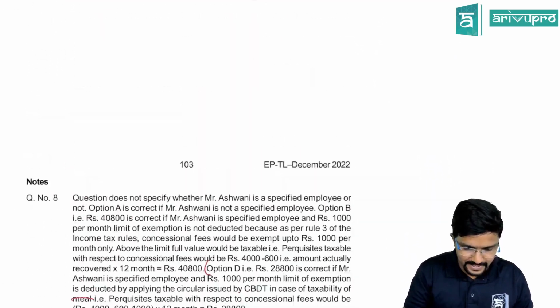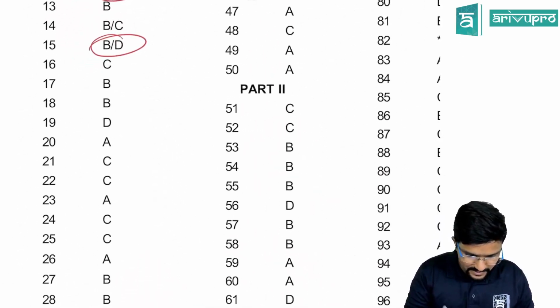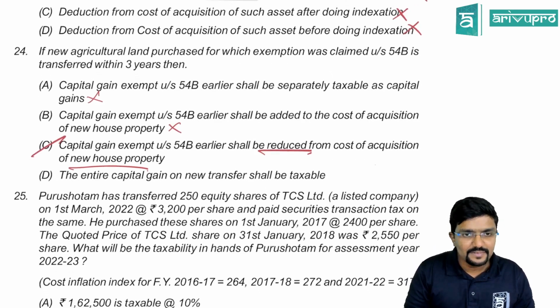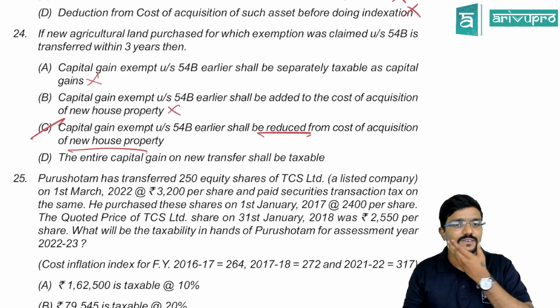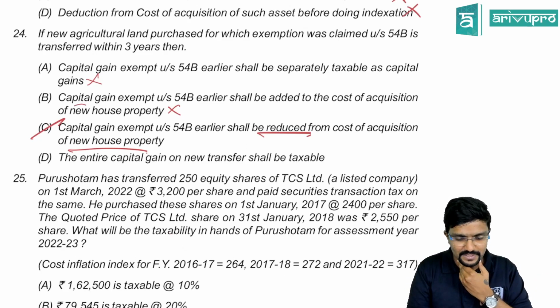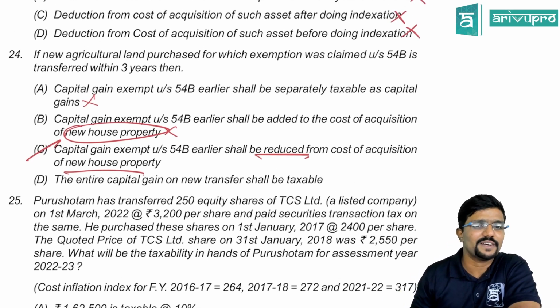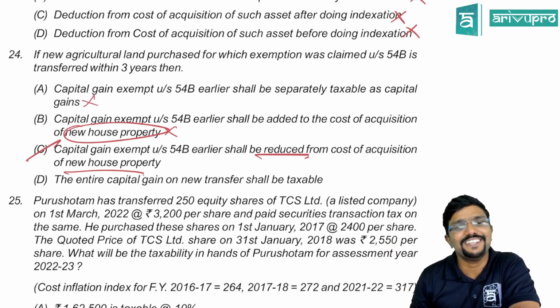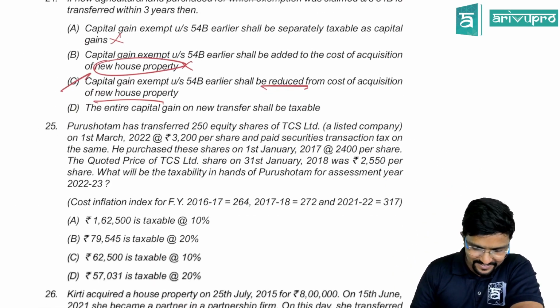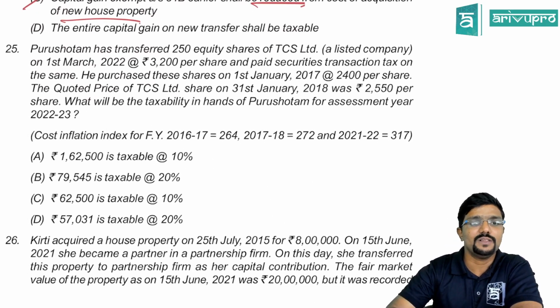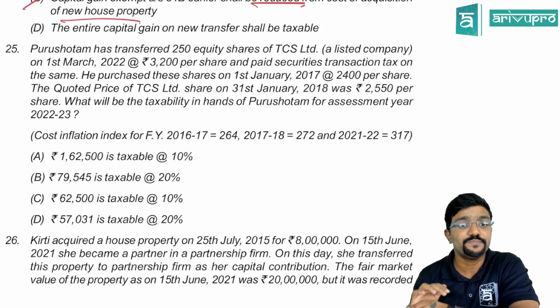There is no clarity given here, but the option given is C. The answer is given as C only, but they have given new house property by mistake, I guess. Here also they have given like that only. It should be agriculture land, new agriculture land. Okay, anyway, except for that, all other things are correct in option C, so you can better choose C. I feel that the institute has to take steps to correct all this, at least in the upcoming attempts.